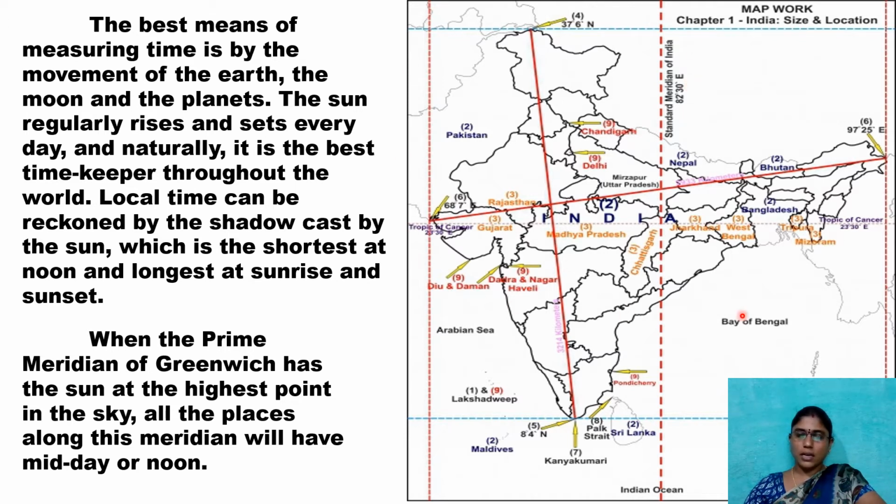Okay, every country follows its own standard time, because if they followed different times all over the country, definitely there would be a lot of confusion and disturbance in the regular activities of humans. In the same way, in our country we follow our own time zone based on the 82 degrees 30 minutes eastern longitude, which passes through Mirzapur in Uttar Pradesh. Here, this is the place where it enters India.